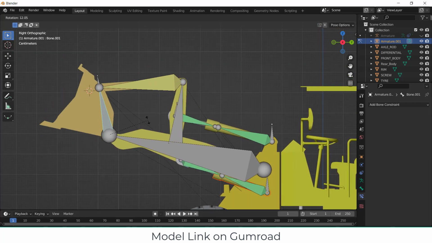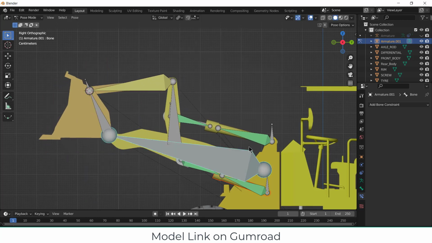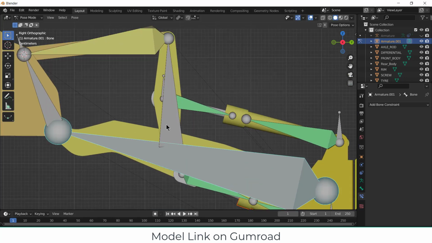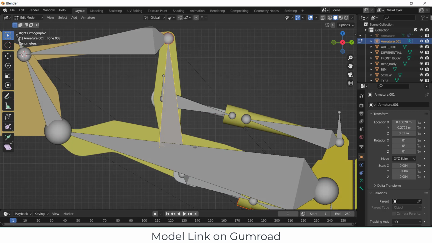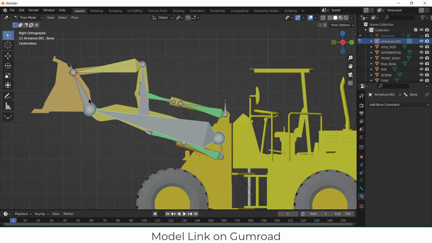Rotate. You see we have a problem here. So go to edit mode, select this bone and this bone. Ctrl P, keep offset. Now go to the pose mode. Select this, R.